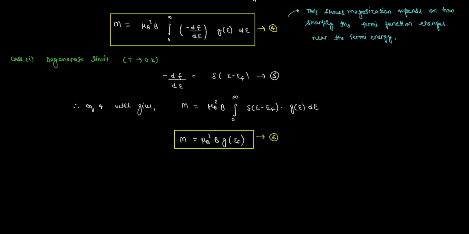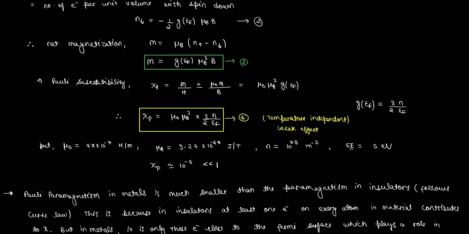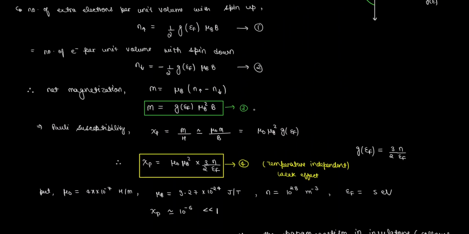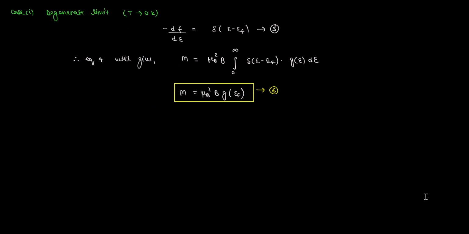which will be equal to mu b square b times the density of states at the Fermi level. This is the same equation which we got in the previous section when we discussed Pauli's paramagnetism. You can see it here in equation 3. This is the same equation which we got when we considered the degenerate limit. So this corresponds to Pauli's paramagnetism, where only the electrons near the Fermi surface contribute to the susceptibility. The susceptibility in this case is temperature independent and is proportional to the density of states at the Fermi level. So you can conclude that the degenerate limit corresponds to Pauli's paramagnetism.